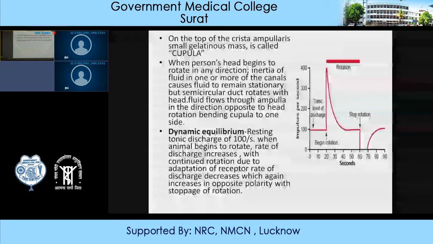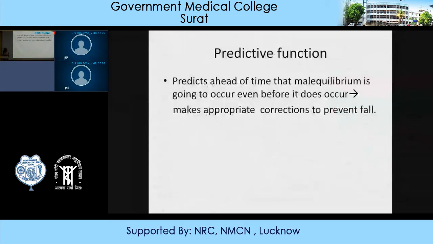Now, predictive function is a very important function of the semicircular canal, which I have already explained to you. The semicircular canal predicts ahead of time that disequilibrium is going to occur even before it does occur. So it will send signals through its various motor connections to make appropriate corrections in order to prevent the fall.